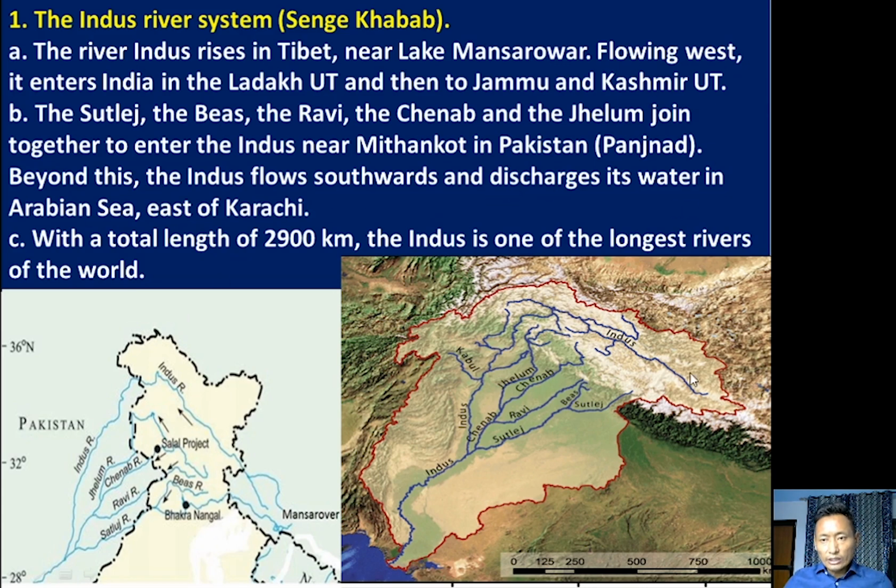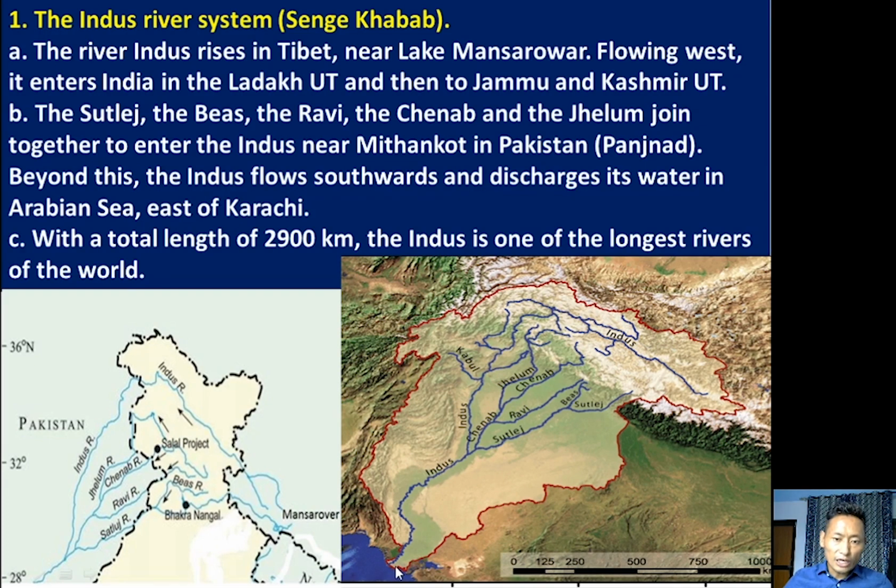So finally, the origin is west of Mount Kailash, and it goes westward, enters the Indian Union Territory of Ladakh, and then Jammu and Kashmir. After that, it enters Pakistan, and this river is joined by five tributaries from the Himalayas on the Indian side, and it is called Panchnath. After that, it flows southwards, and finally it discharges its river water in the Arabian Sea.